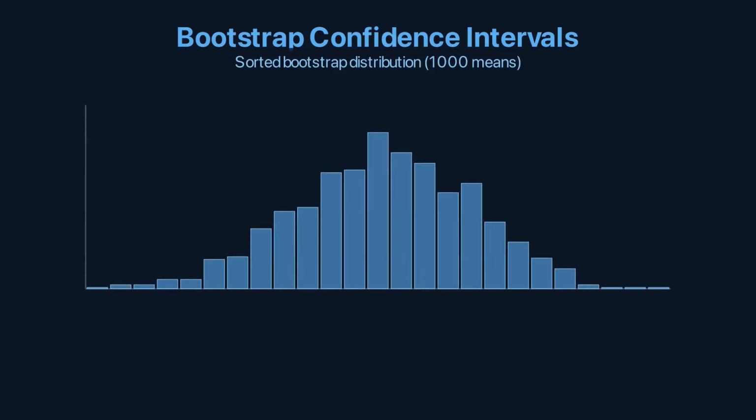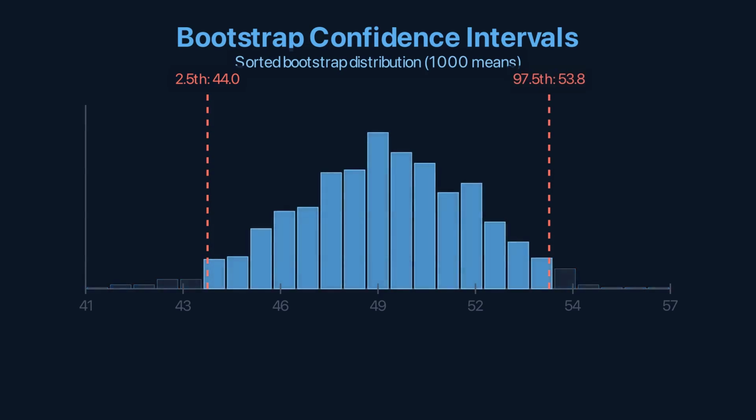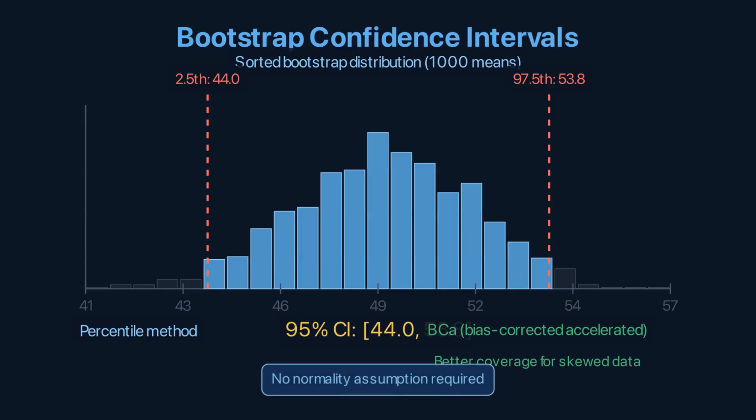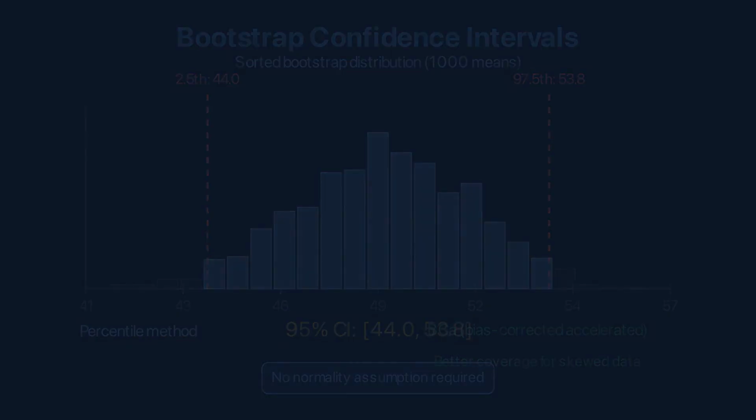Bootstrap confidence intervals. The simplest, the percentile method. Sort the 1,000 Bootstrap estimates. The 2.5th percentile is the lower bound. The 97.5th is the upper bound. That's your 95% confidence interval. The BCa method, bias corrected and accelerated, adjusts for bias and skew and gives better coverage. Unlike normal theory intervals, Bootstrap intervals don't assume the statistic is normally distributed. They work for medians, ratios, eigenvalues, anything.